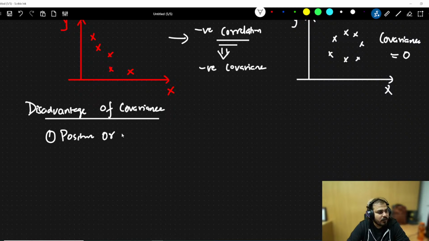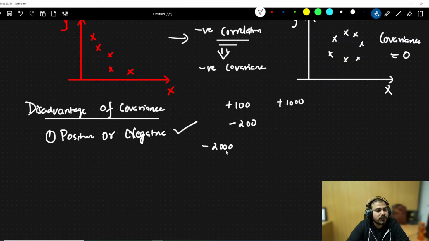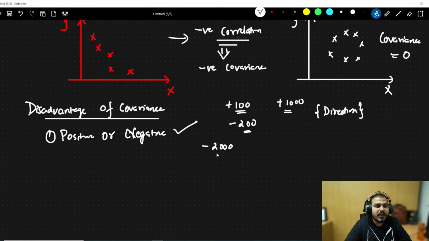You will be able to find out the positive or negative correlation, right? This is perfect. But with respect to the disadvantage, there is no fixed value. You may have plus 100, you may have plus 1000, you may find minus 200, minus 2000. Like this, with respect to the magnitude, there is no such limit. You will definitely be able to see the direction, whether it is positive or negative, but the magnitude is not limited.